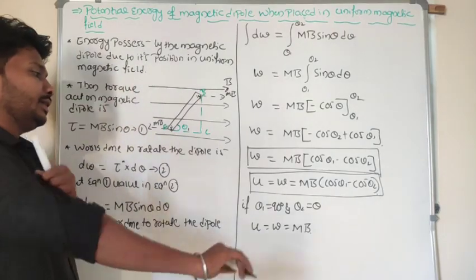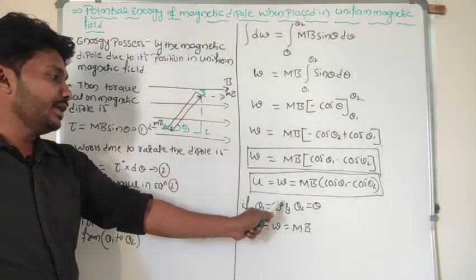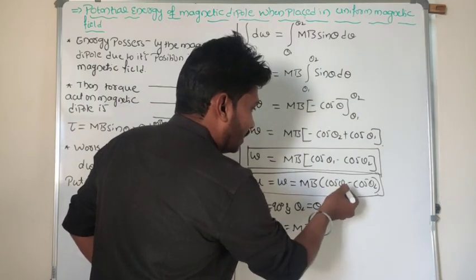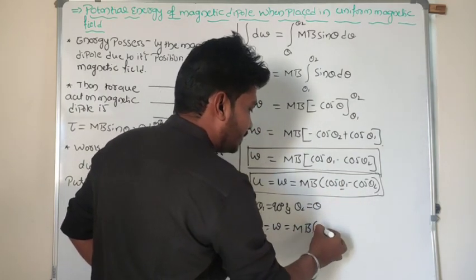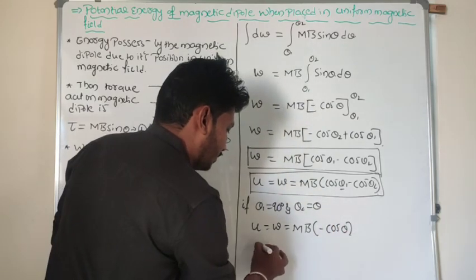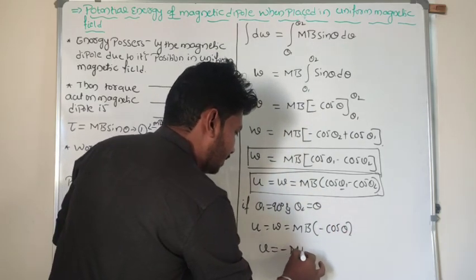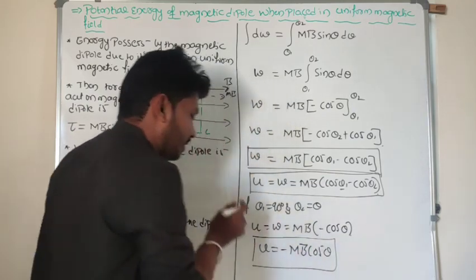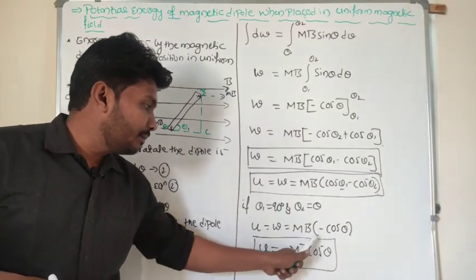Look at here, theta 1 is equal to 90 degree and theta 2 is theta I can take. So cos of 90, that is 0, minus of cos of theta, right? So it is equal to m into b cos theta. This is the final answer. U is equal to minus of mb cos theta.